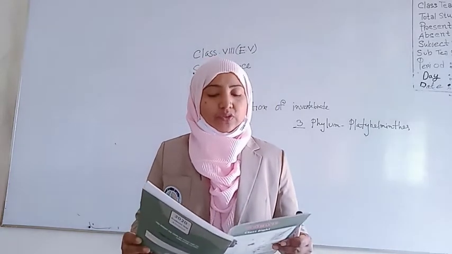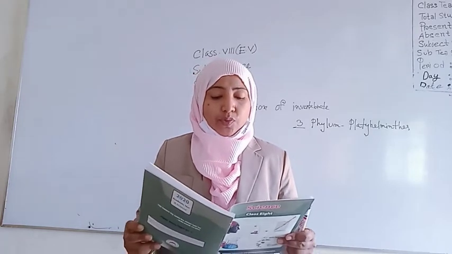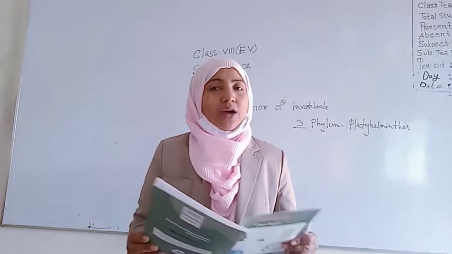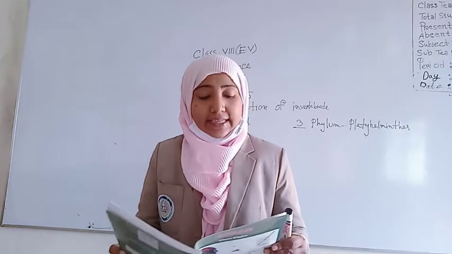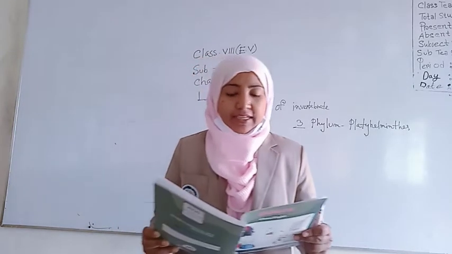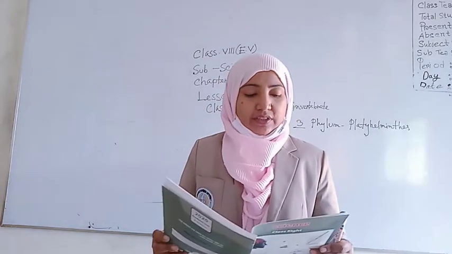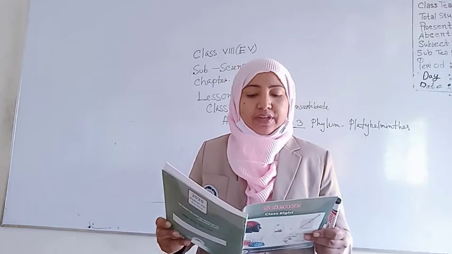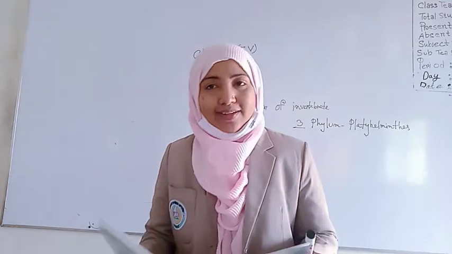So, my dear students, we should know the two words ecto and endo. Ecto is the outer side and endo is the inner side. Some free-living species live in fresh or saline water. Some animals of this phylum live in wet and damp soil.